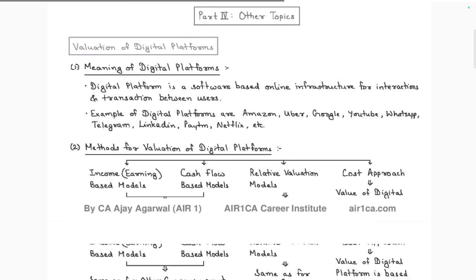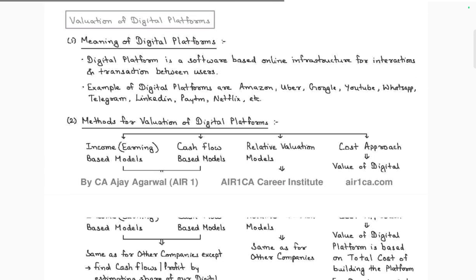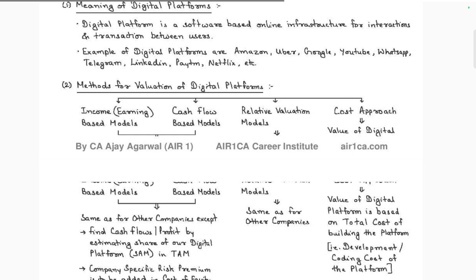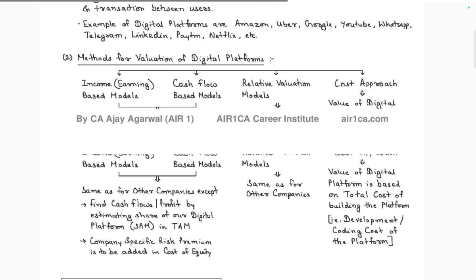Valuation of digital platforms. Digital platforms are software based on online infrastructure for interactions or transactions between users. Examples of digital platforms are Amazon, Uber, Google, YouTube, WhatsApp, Telegram, LinkedIn, Paytm, Netflix, etc. Methods of valuation of a digital platform: income based model, cash flow based model, relative valuation based model, and cost approach.